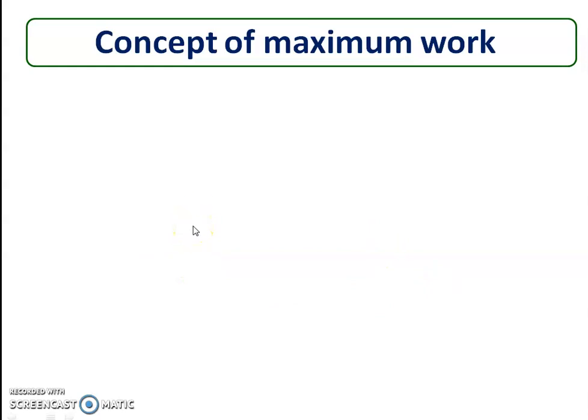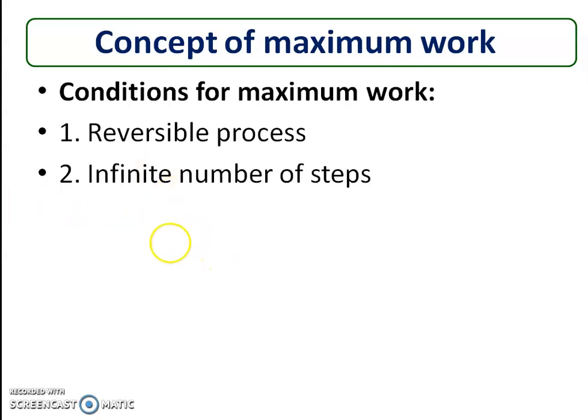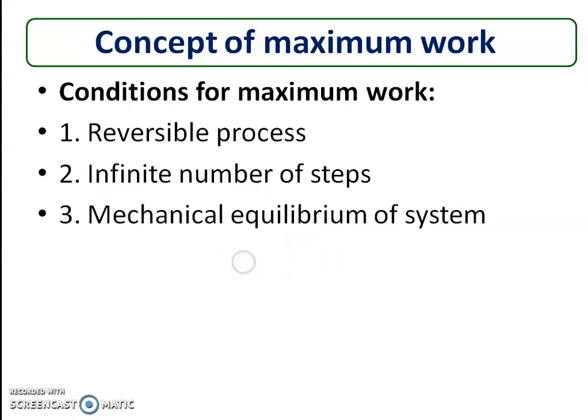Now to obtain maximum work, some conditions should be fulfilled, and the first condition is the process must be reversible and it must be isothermal. There must be an infinite number of steps between the initial and final state of a system, and this is the condition for reversibility. The system must be in mechanical equilibrium.